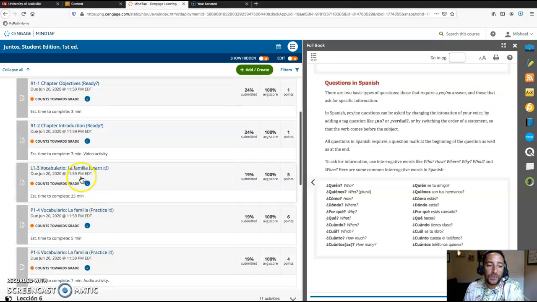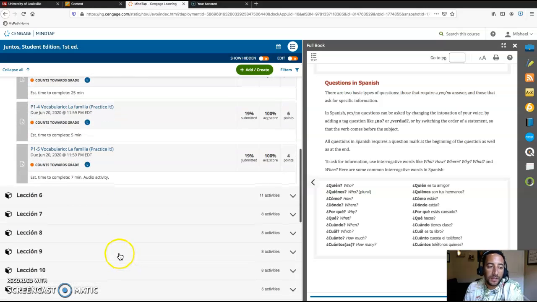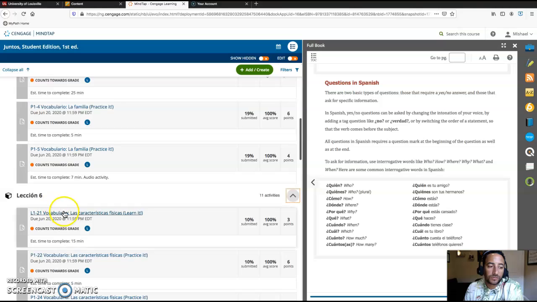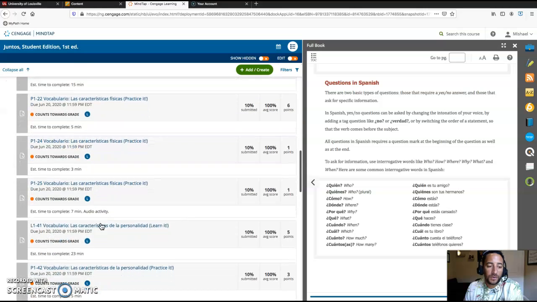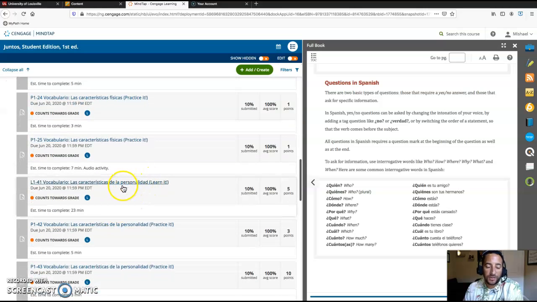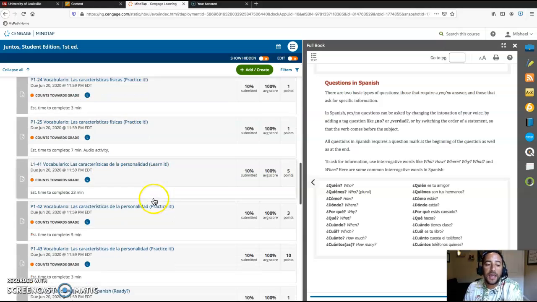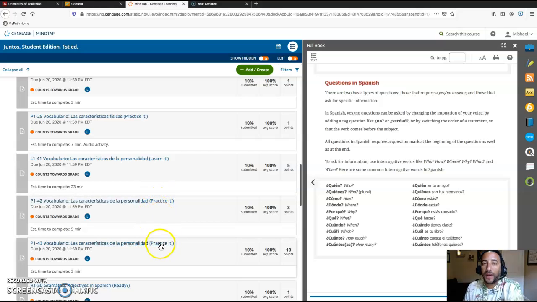And that is for la familia, and for physical features, for personality traits. Okay, so usually you have one section where you learn the material and then you practice it. All right, but I just thought it would be helpful for you to see an overview of the whole chapter.